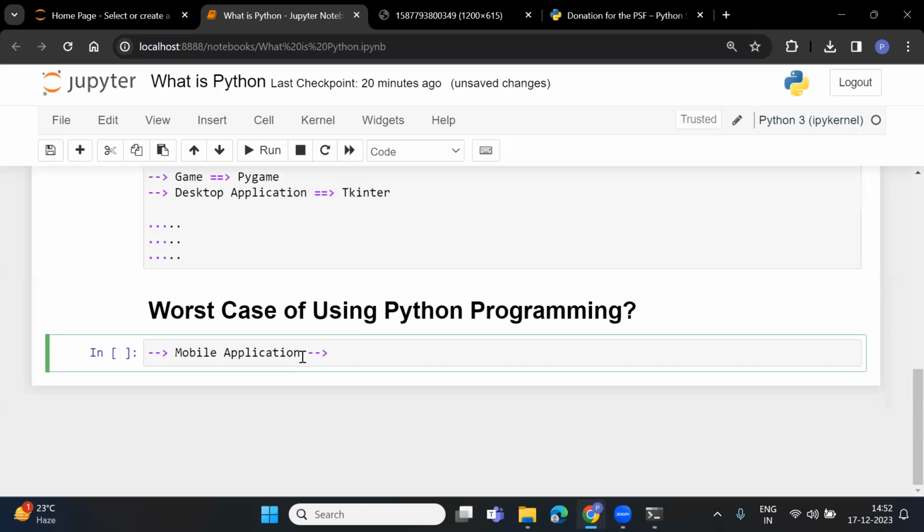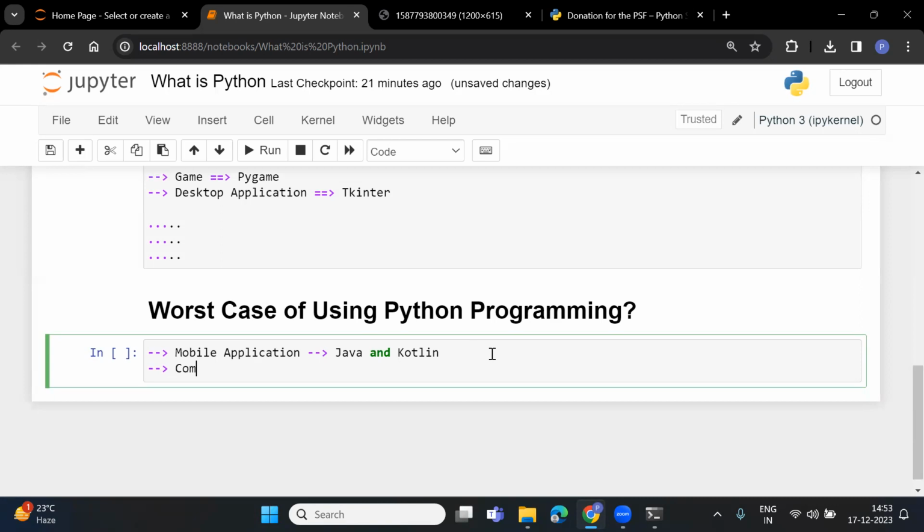A simple example you can take: suppose everybody is using the Amazon app. In that app, certain images are coming. Now you are trying to use the Amazon app, and while loading, you click somewhere and it takes a lot of time, because whatever technology is used for that app is very slow. That is the reason it is not recommended to use Python in mobile applications. Now, which programming languages can we prefer for mobile applications? That is Java and Kotlin. These two programming languages are very useful for mobile applications.